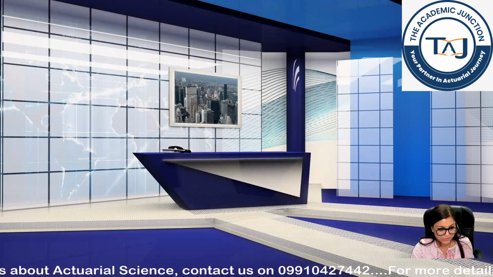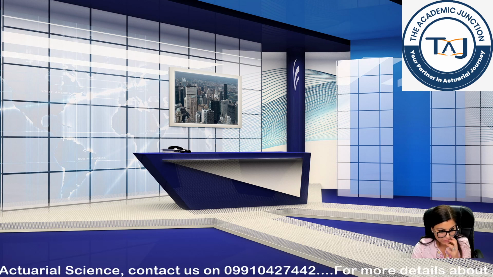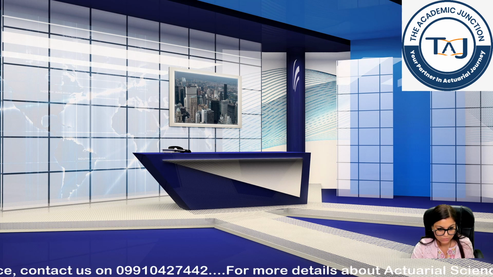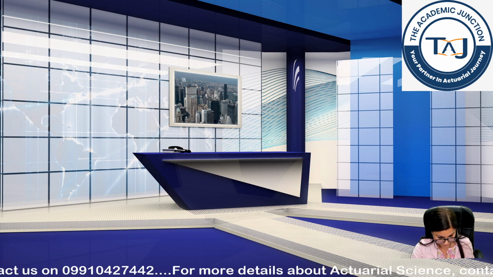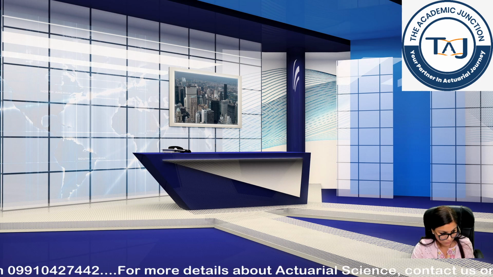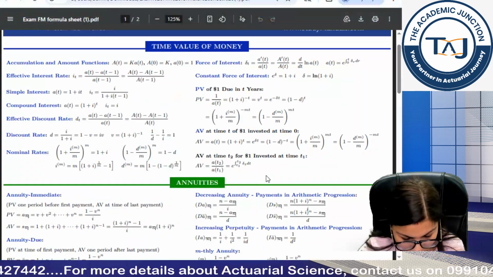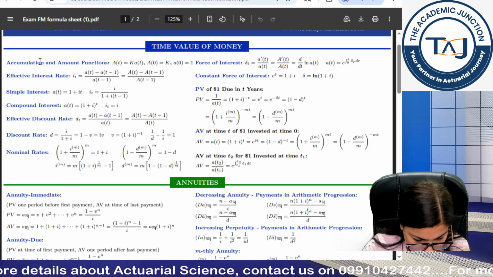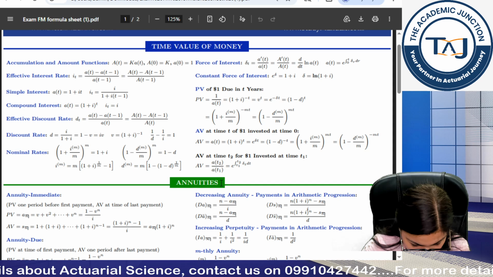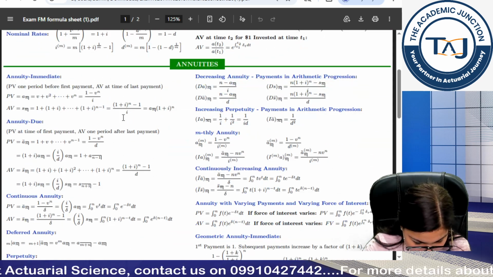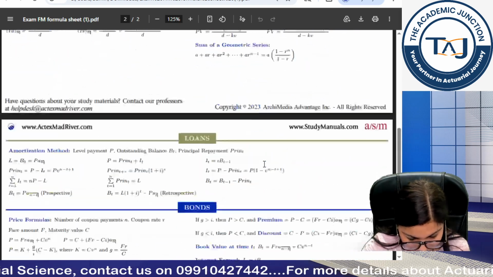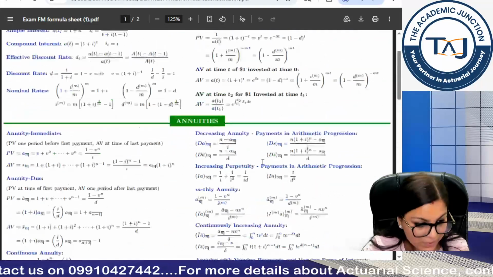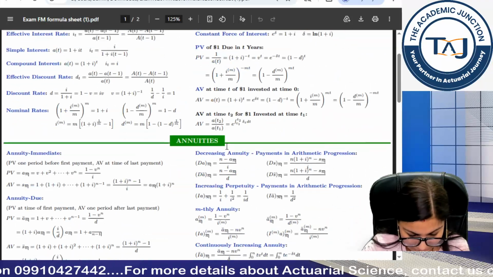Now apart from this we have a formula sheet as well. So let me take you through the formula sheet also. This will be used in your exam, like how you are supposed to do simple interest calculations, how we are doing effective interest rate calculation, how compound interest calculations work, the formula for annuity immediate, the formula for annuity due. So as and when we are doing the lectures, I will be explaining to you. This will be really important and this will be helping you a lot because all the formulas are organized at one place.